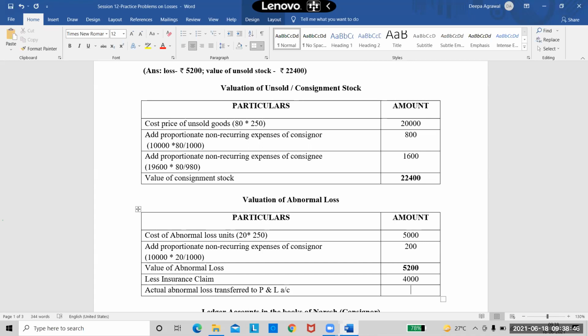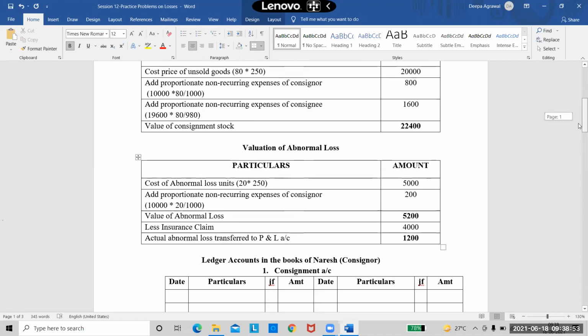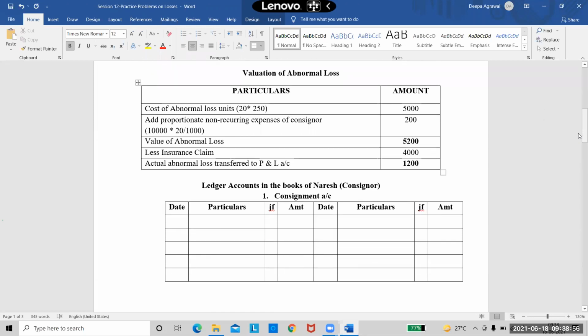Actual loss transferred to P&L account is how much now? It is only 1,200. Now I'll explain once again how I'm doing this. This is very, very important. First, I'm taking the cost price of the abnormal loss in units, right? Then I'm adding the proportionate part of consignor's expenses. I'm not taking the consignee's expenses because the consignee has not incurred any expenses on these 20 units. He received only 980. So I'm not taking his expenses. So I got the total abnormal loss.